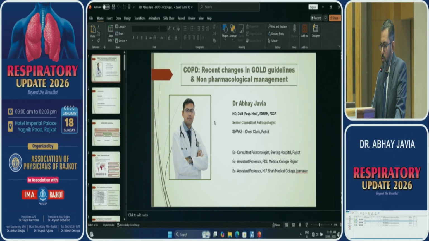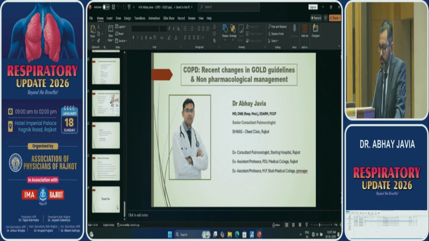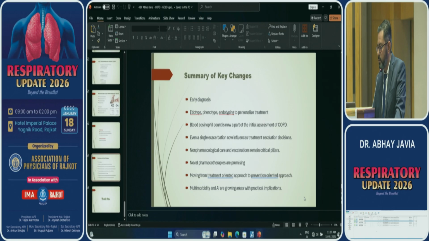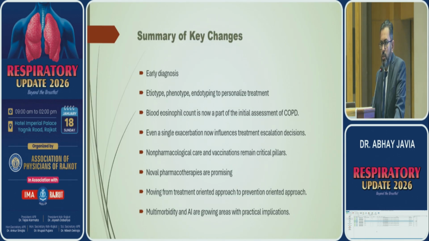So my key take-home message is: earlier diagnosis is the most important in COPD. Etiotypic, phenotypic, and endotypic classification is helpful for personalized care of COPD. Blood eosinophil count is now a part of the initial assessment of COPD. Even a single exacerbation now influences the treatment escalation decision. Non-pharmacological care and vaccination remain critical pillars.